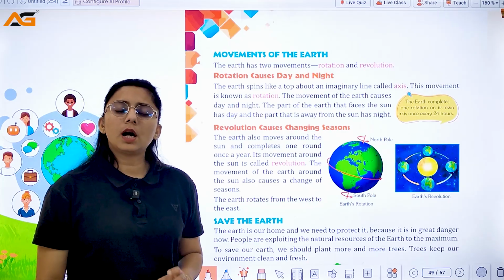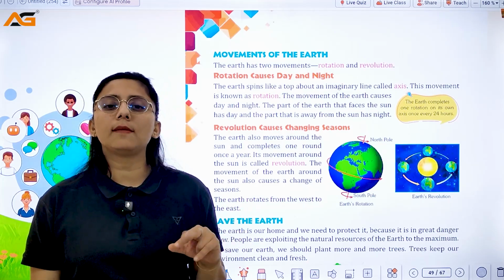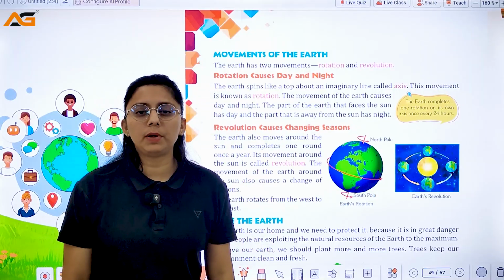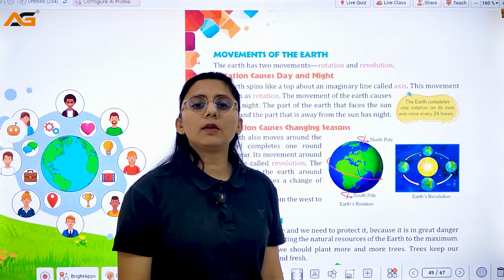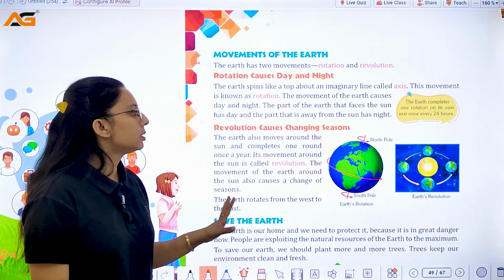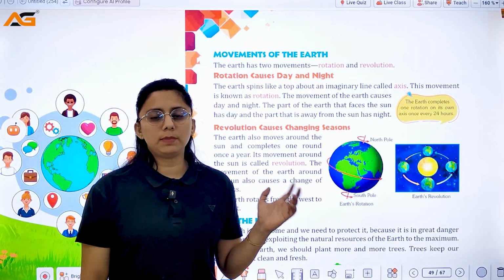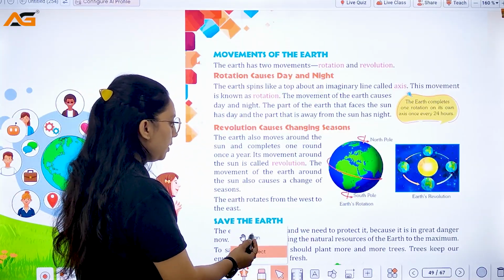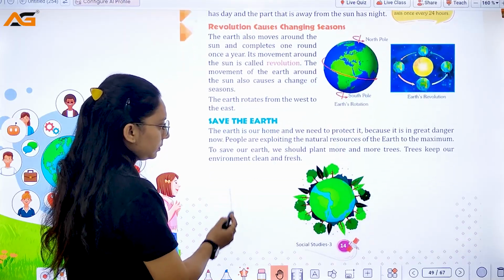Now, the movements of the earth are of two types, rotation and revolution. Rotation causes changes in day and night, and we take 24 hours to complete one rotation. If we talk about revolution, there is a change in the seasons, right? And it takes 365 1/4 days to complete one revolution, right? And the earth rotates from west to east.